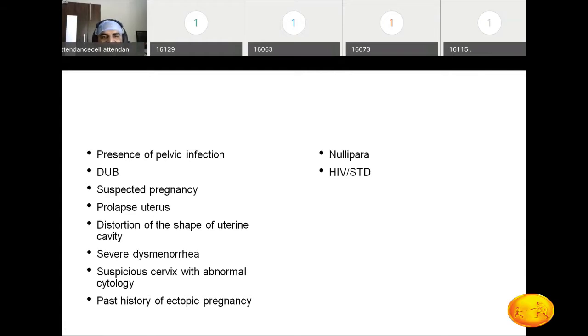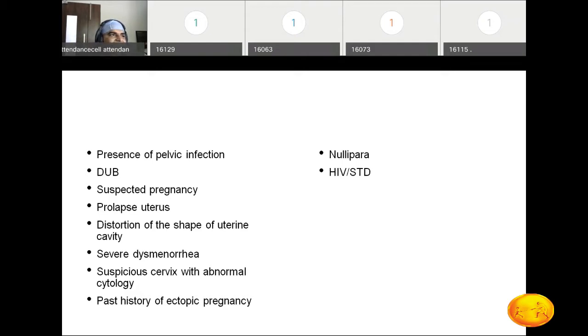So these are all the contraindications. सबसे पहला is the presence of pelvic infection, that is PID. Very good. Then the patient presenting with dysfunctional uterine bleeding, or you can say abnormal uterine bleeding. Well, let's say the patient is having some menstrual complaint or there is bleeding, we have to avoid inserting the copper T. Obviously, third one is suspected pregnancy.